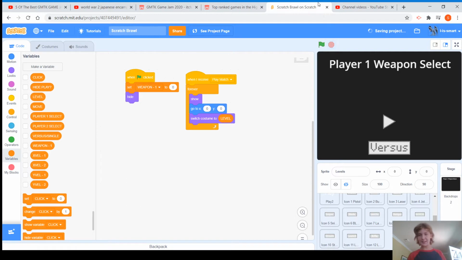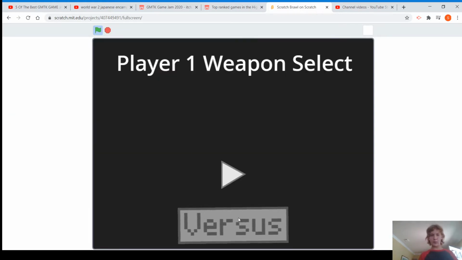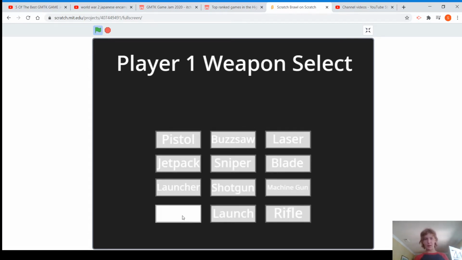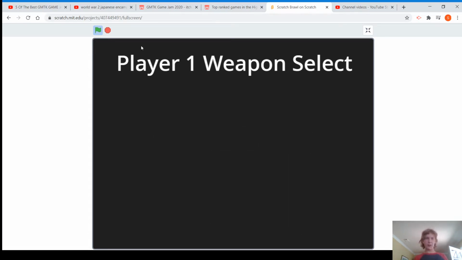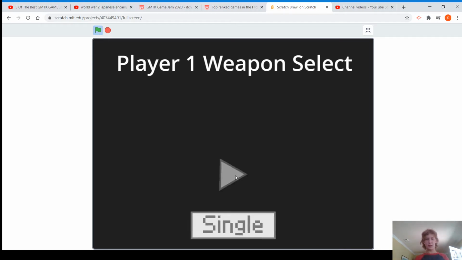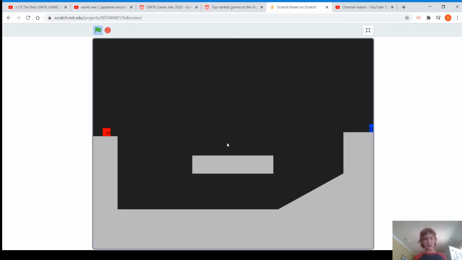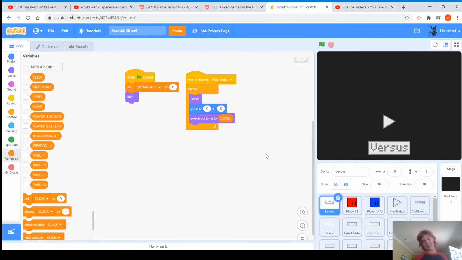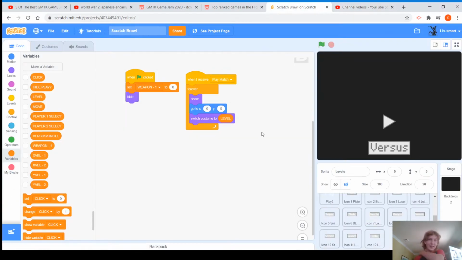Okay, so for the last tutorial, we had this. When you press play, there are these 12 buttons for the weapons, and when you click one in single player mode, the match begins. Right now, you can't use other weapons, and we're not going to do that now.